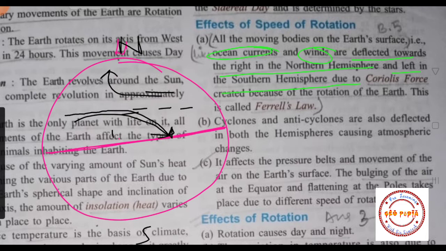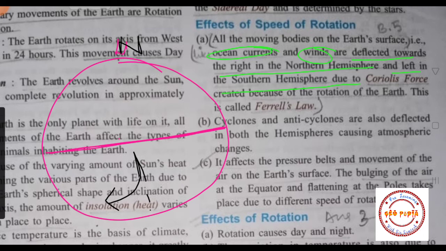And similarly, students, in the southern hemisphere it gets deflected to the left. Suppose wind is moving in this direction, then what will happen, students, it will get deflected to the left side. It had to go straight, but it will get deflected to the left side. Now if wind or ocean current is moving from the polar region to the equatorial region in the southern hemisphere, then it will get deflected to the left.